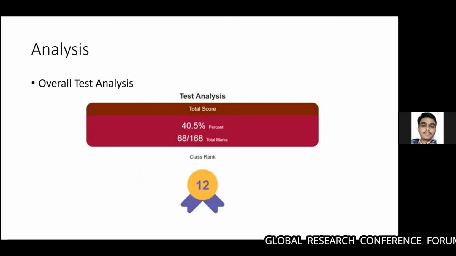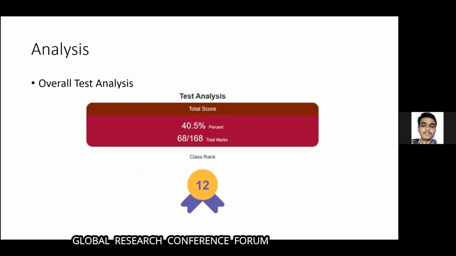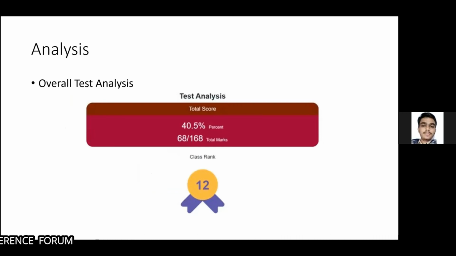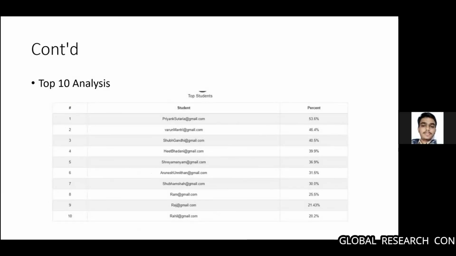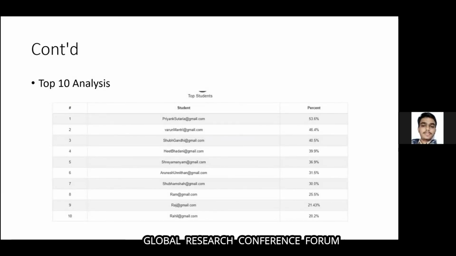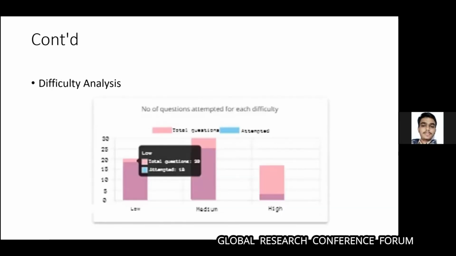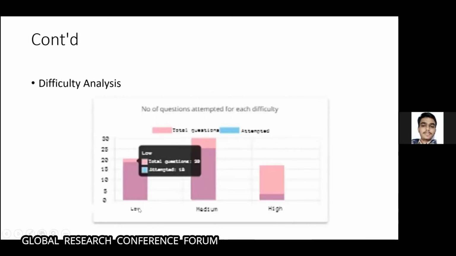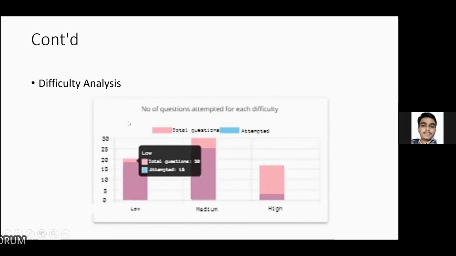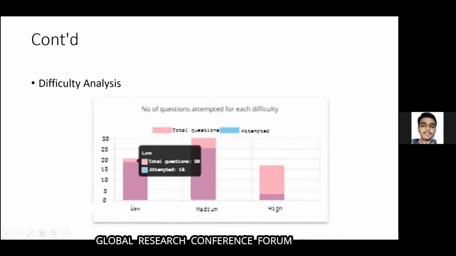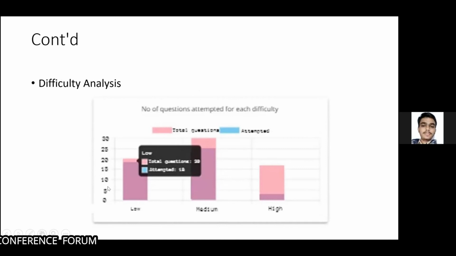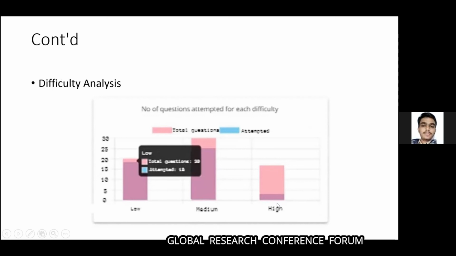Then the overall test analysis. Here the score of a student will be displayed with the percentage and the class rank will also be displayed. Then the next is top 10 analysis, where the top 10 students' ranking will be displayed in descending order. Then the difficulty analysis. Here there are three difficulty levels of a particular paper, organized into low, medium, and high, out of which the number of questions of low difficulty level were 20, out of which the student attempted 18. And similarly in case of medium and high.